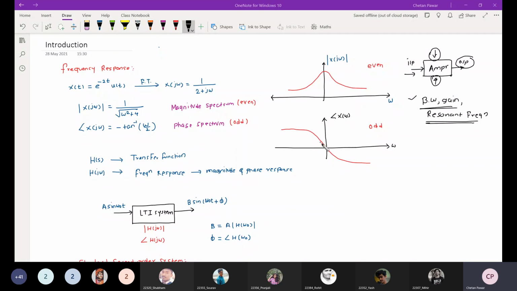Now, if you see the phase spectrum of control system, this is odd in nature because signal is real. That's why magnitude spectrum is even in nature, and the phase spectrum is odd in nature, right? So that's why we do the frequency domain analysis of any control system. Now, if the transfer function is given and you just need to find out the frequency response from that particular transfer function, so what you will do, as we know that,